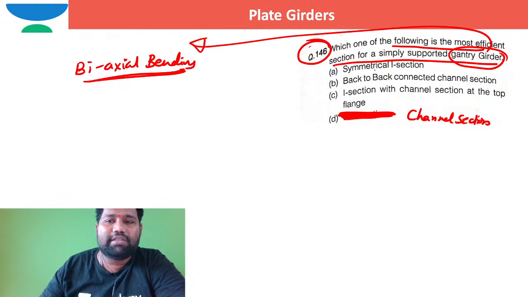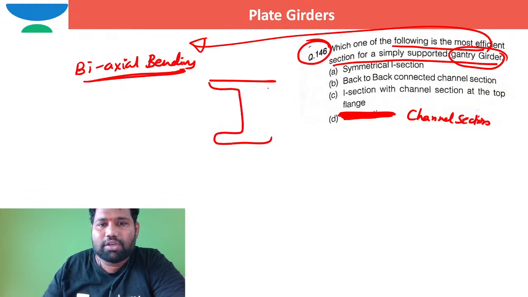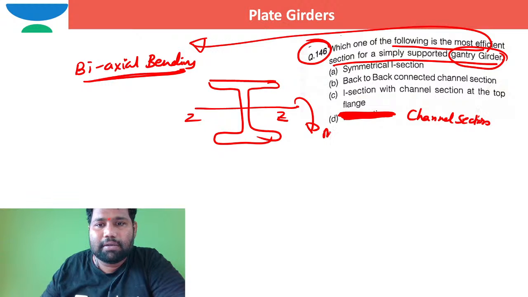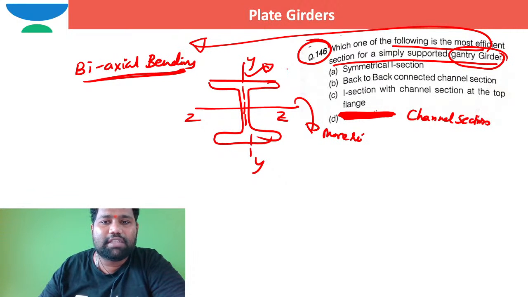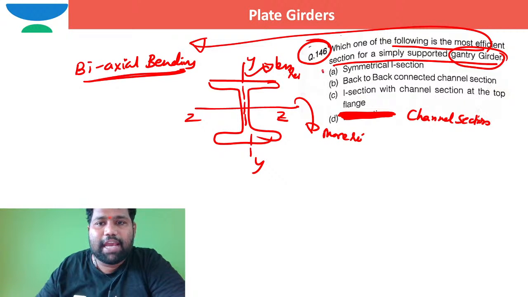A symmetrical I section: if you take a symmetrical I section, with respect to the x-axis or z-axis it is more resistant, but it is weak with respect to the y-axis. With respect to the y-axis, the moment of resistance is less. So this A cannot be the option.